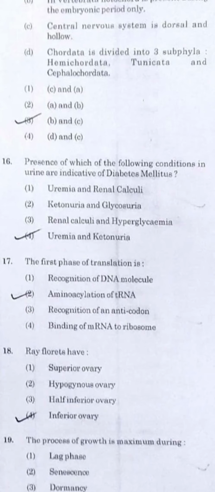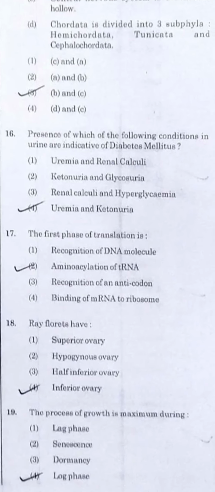Question number 16. The presence of which of the following conditions in urine is indicative of diabetes mellitus? Do remember, diabetes mellitus they are asking. So the presence of glucose and the presence of ketone bodies will be the indication for diabetes mellitus, and that's none other than option number 4.